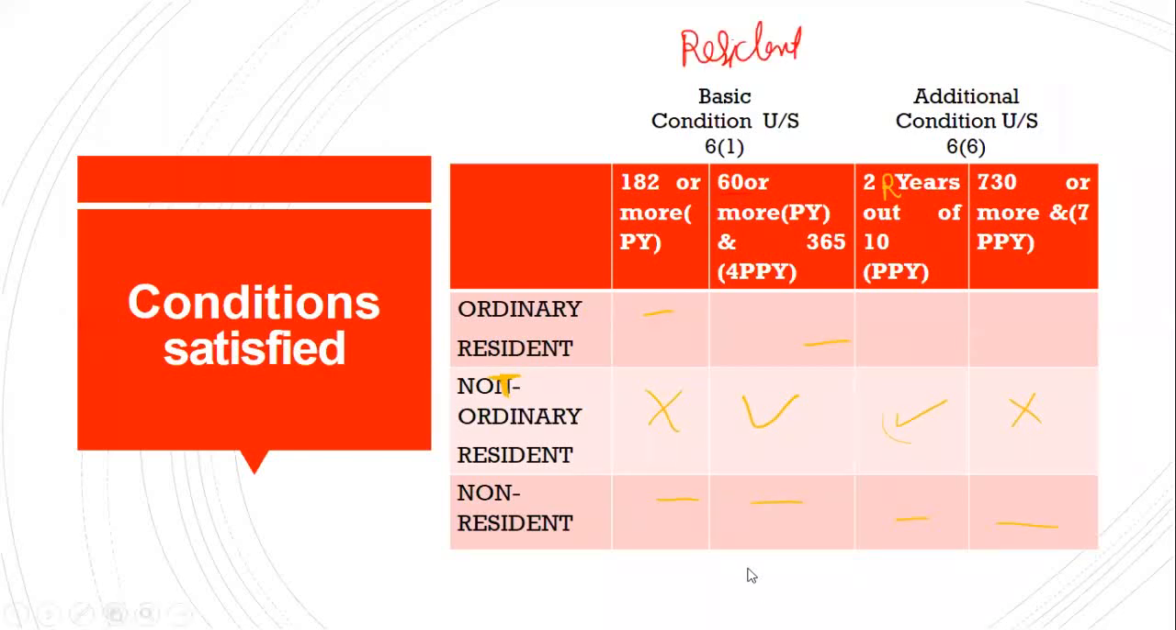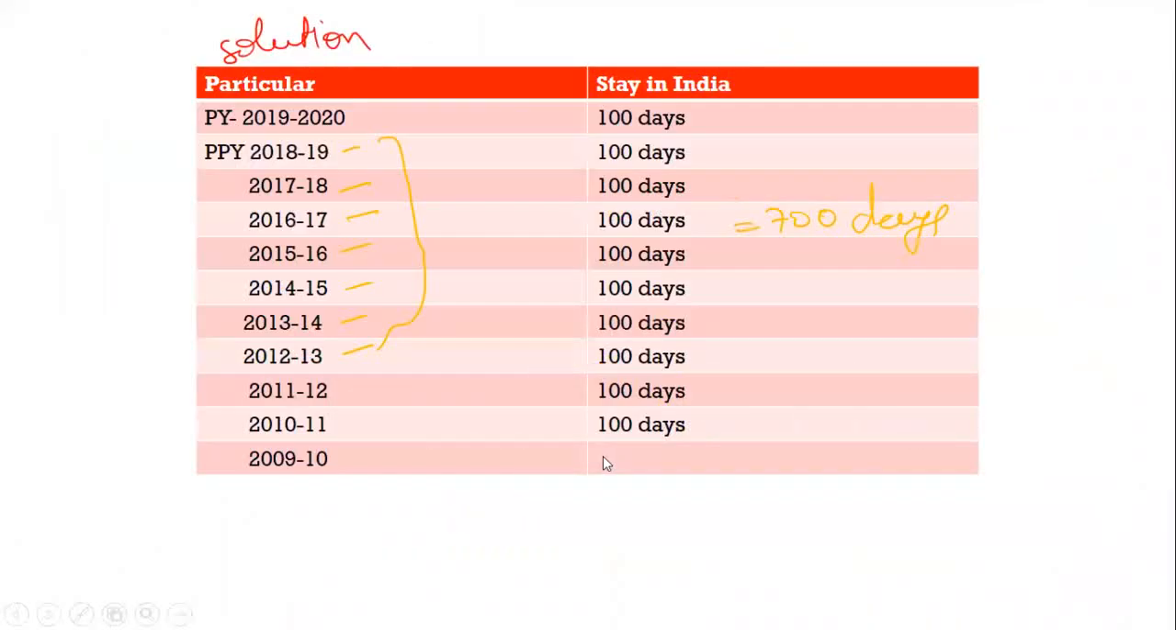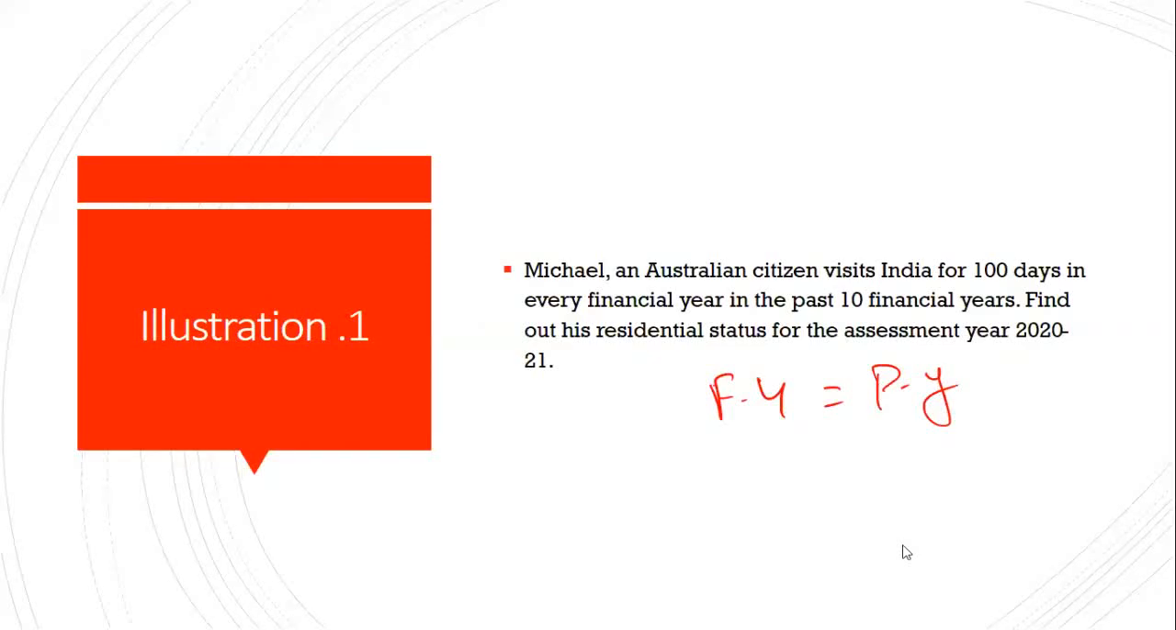So you can write a conclusion that Mr. Michael is a resident, but not ordinary resident, since he satisfies one basic condition and one additional condition, for the assessment year 2020-21.